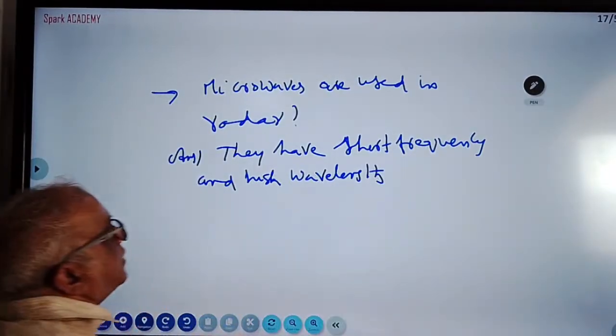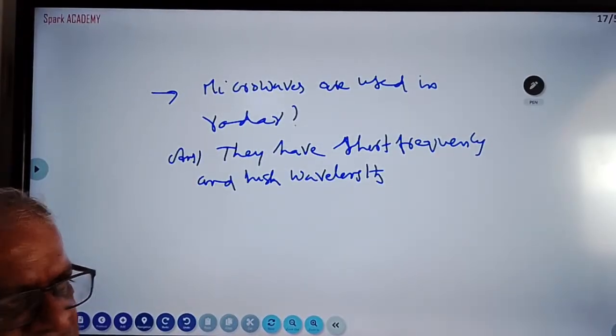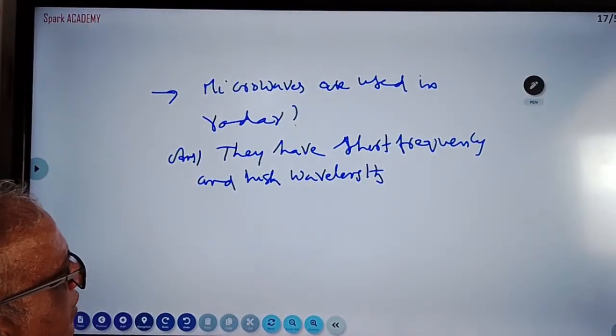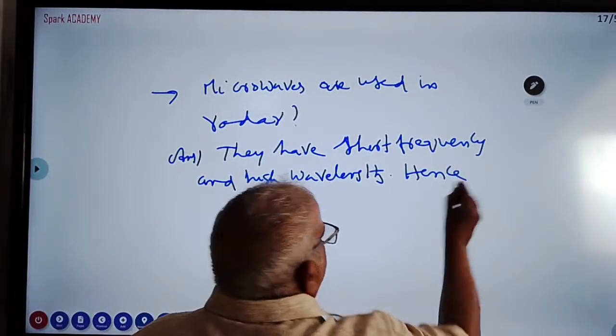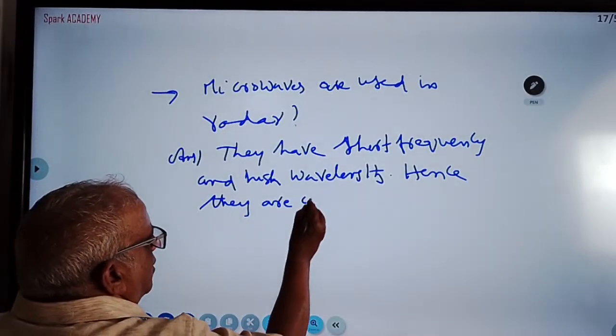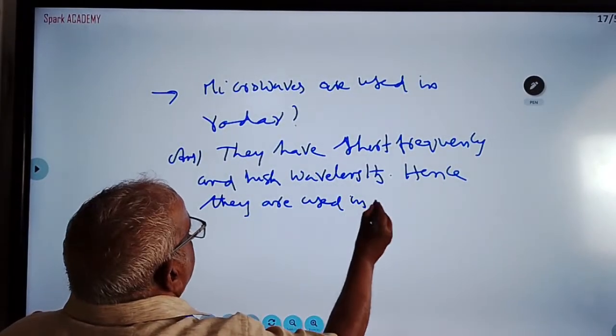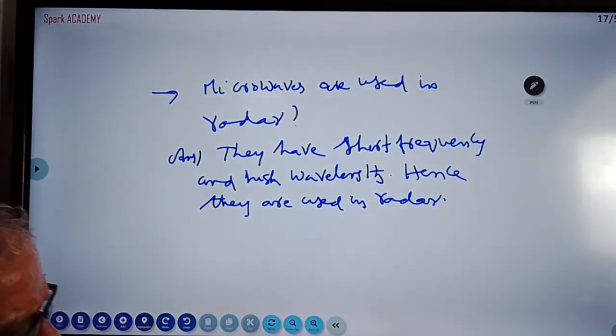Radar means radio detection and ranging. For radio communication, they should have high wavelengths. They have short frequency and high wavelength. So, hence they are used in radar.